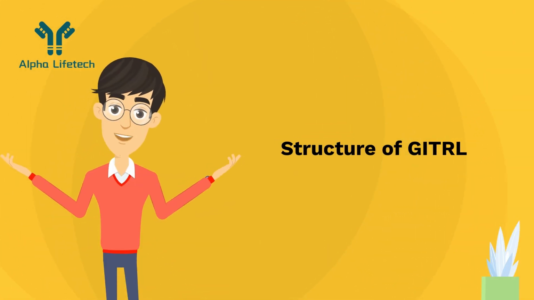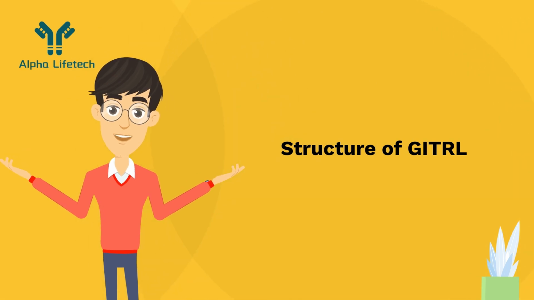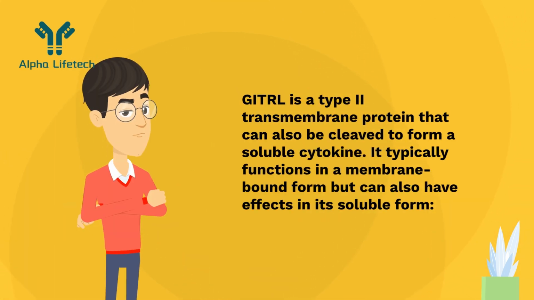Structure of GITRL. GITRL is a type II transmembrane protein that can also be cleaved to form a soluble cytokine. It typically functions in a membrane-bound form but can also have effects in its soluble form.